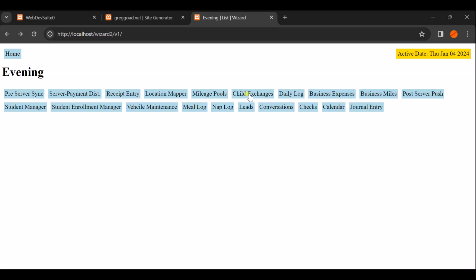Then I keep track of when I have my kids, any mileage that I had, and anything that was a business expense. I log the categories that are synced with my billing servers here, and any business miles that I put in my mileage pools, I divvy up into entries here. Then I use the post-server push to push that into my live servers.